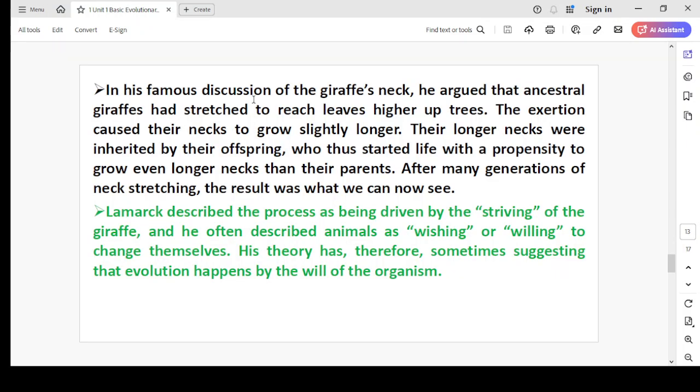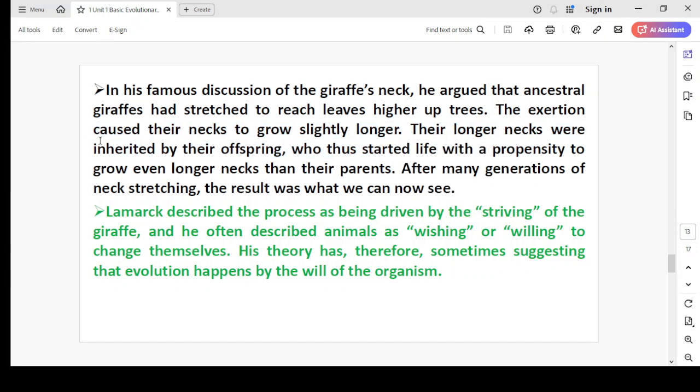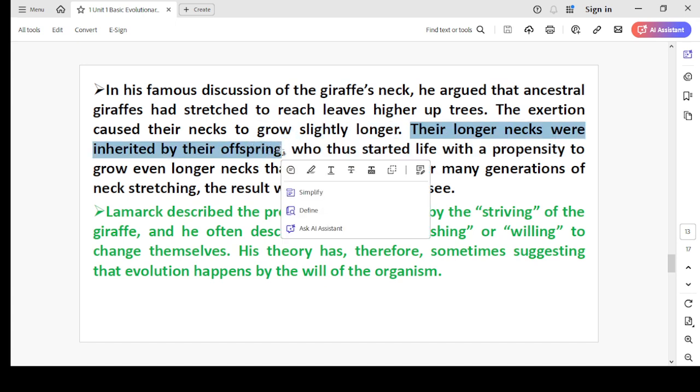In his famous discussion of the giraffe's neck, he argued that ancestral giraffes had stretched to reach leaves higher up trees. The exertion caused their necks to grow slightly longer. Their longer necks were inherited by their offspring. So, this is the main postulate. But nowadays it is not correct.